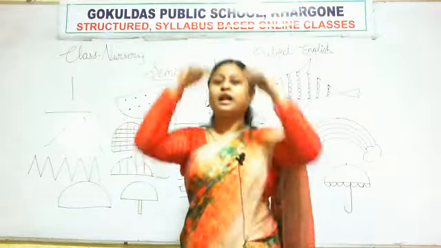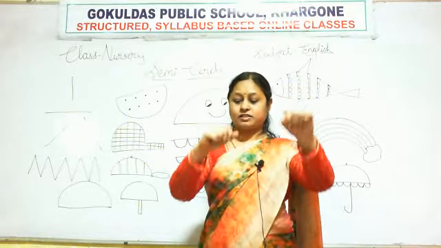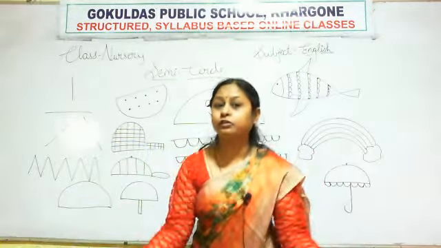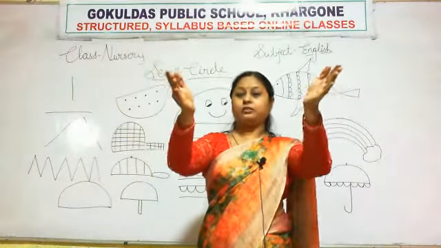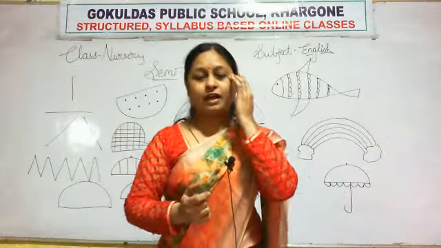Humpty Dumpty sat on a wall. Humpty Dumpty had a great fall. All the king's horses and all the king's men could not put Humpty together again.